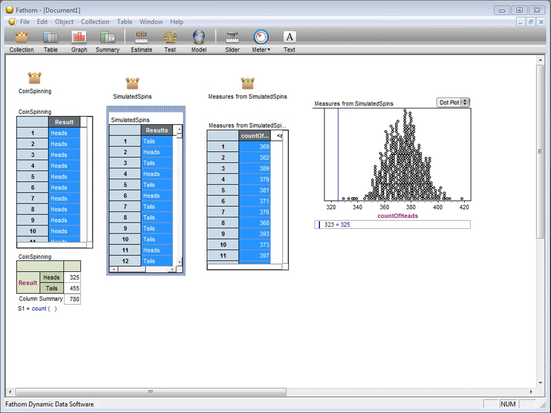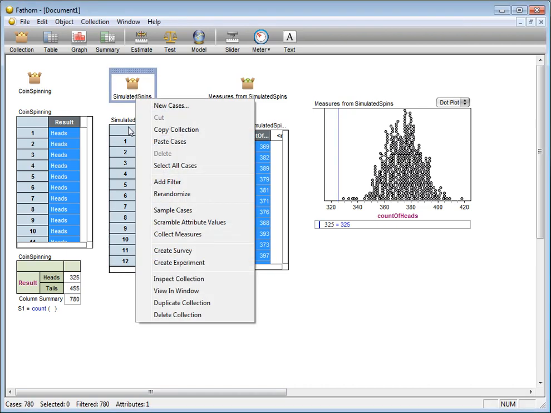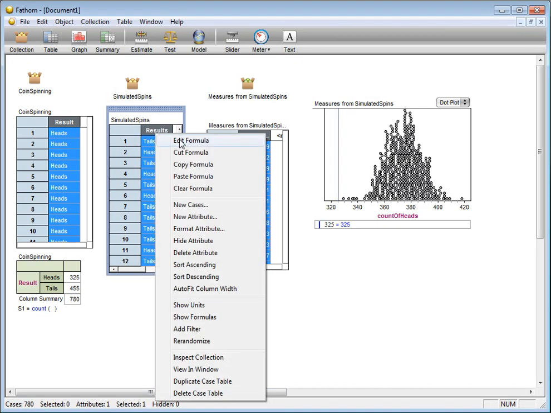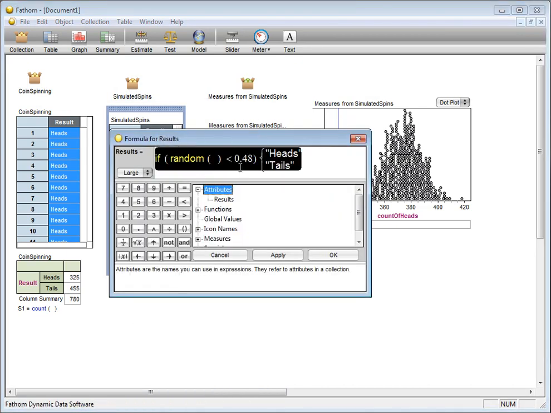Hi, this is Jeff Hamrick at Rhodes College, and we're going to continue with our attempt to compute the confidence interval for the true proportion of the time that we will see heads when we spin a coin, as opposed to flip a coin. We've already rejected the notion that the true proportion of heads that will come up when we spin a coin is 50%, 49% of the time, or 48% of the time. So let's go on ahead and try 47% of the time.